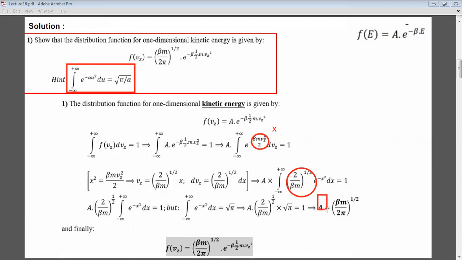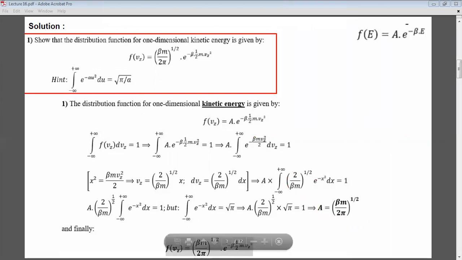And I obtain my a to be the square root of beta m over 2 pi. So now if I go back here, instead of a, I will put the square root of beta m over 2 pi, and I will get f of vz equal to the square root of beta m over 2 pi e to the minus beta half m vz squared. So we proved what the question is asking me to prove.